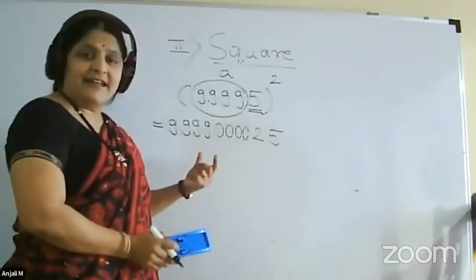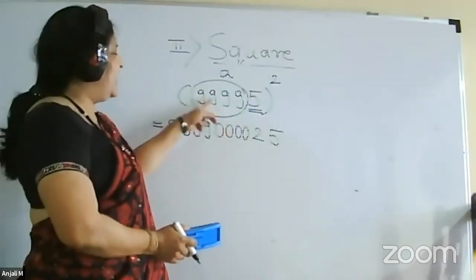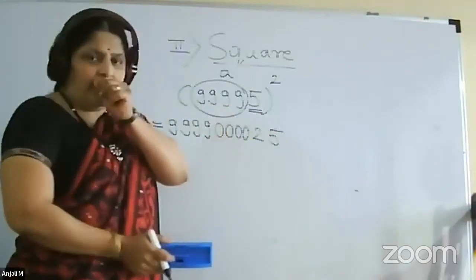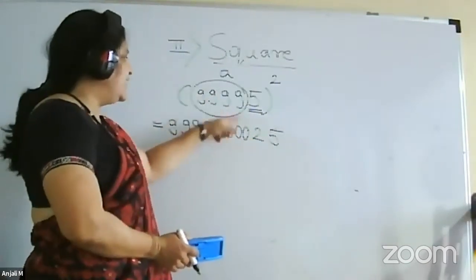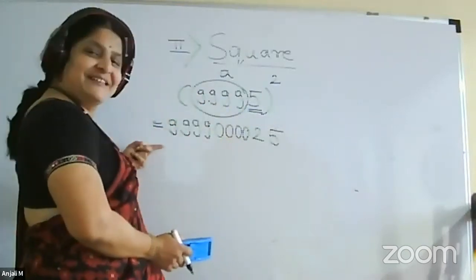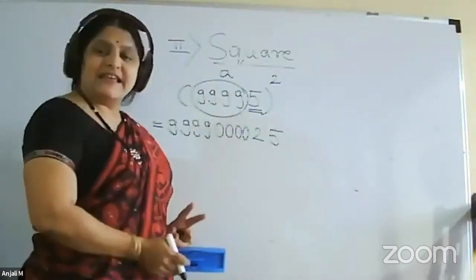And here what we are writing is A into A plus 1. Now 9999 plus 1 will be what? It will be 10,000. So 9999 into 10,000 will be this. So both ways you will get the same answer.